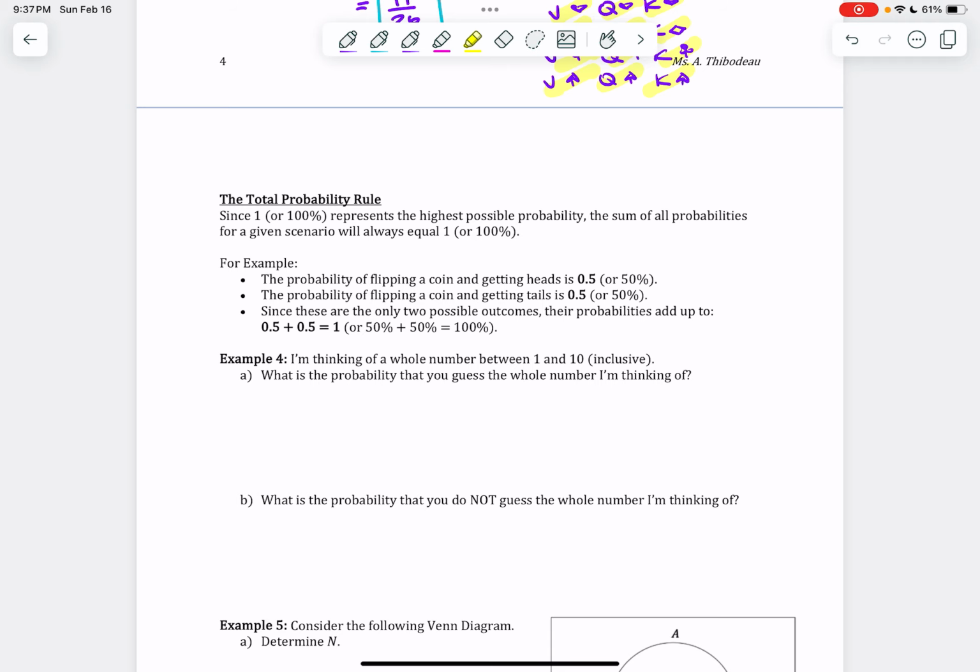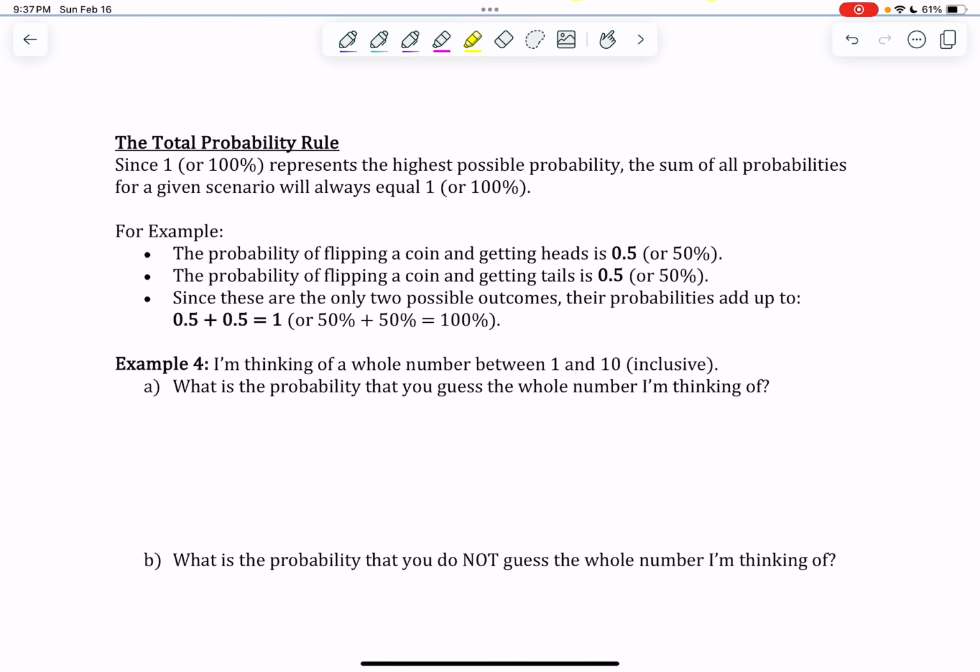Total probability rule. Since 1, or 100%, represents the highest possible probability, the sum of all probabilities for a given scenario will always equal 1. When I take a look at this, think of flipping a coin, because that's probably the simplest example that I can think about.